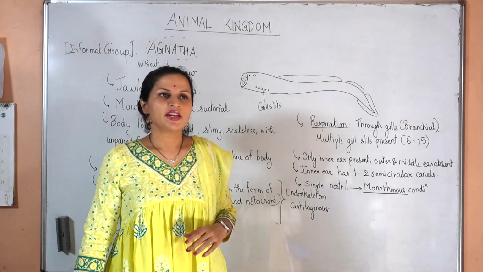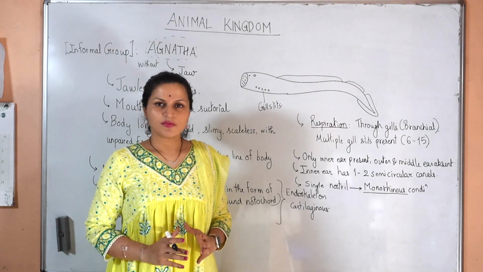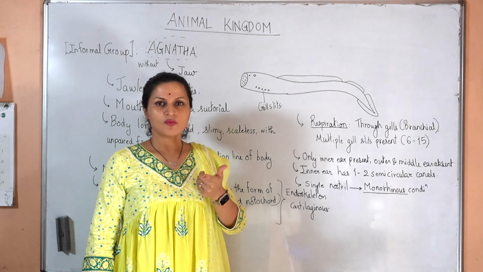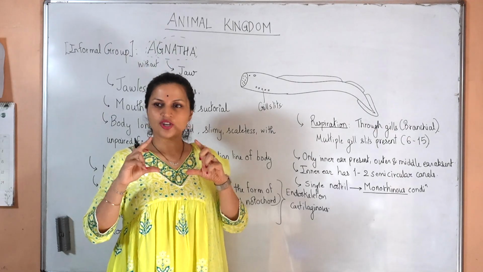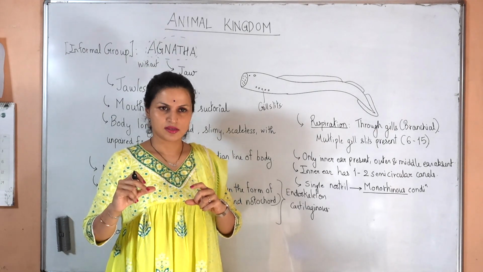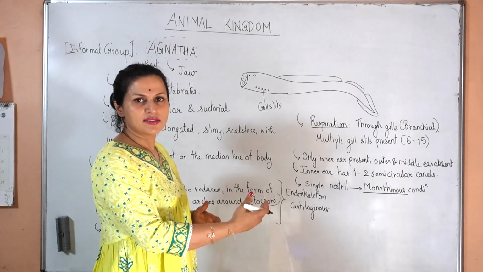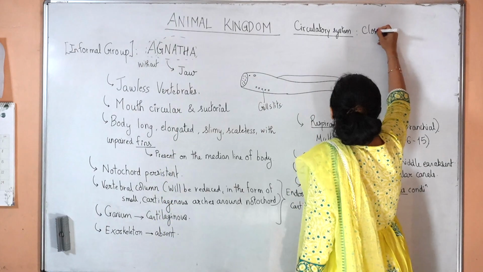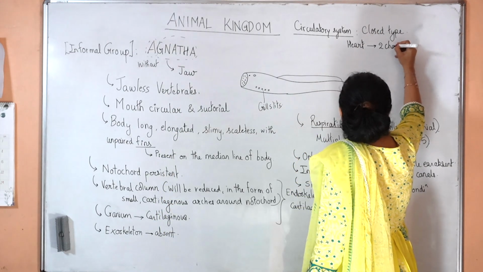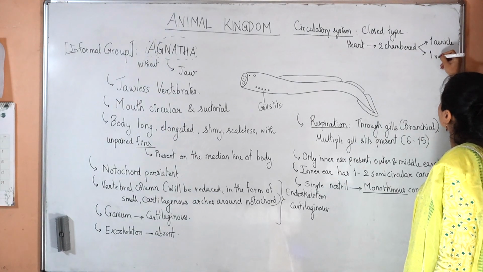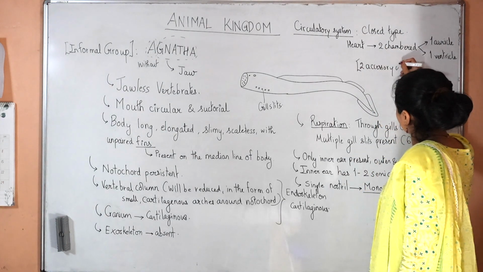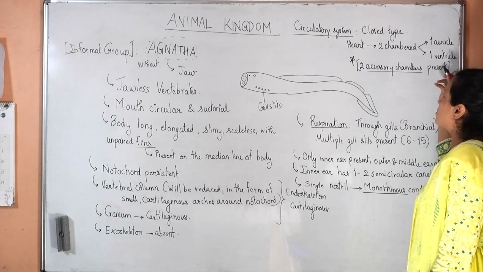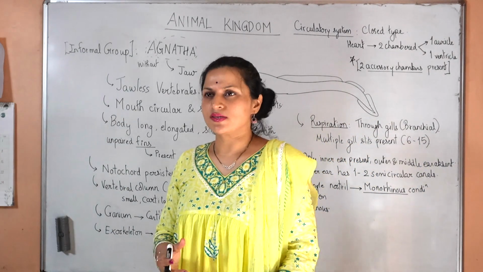Next we talk about their circulatory system. It is a closed type of circulatory system. They have a heart for pumping blood. The heart will be two-chambered, one auricle and one ventricle, whereas we have a four-chambered heart, two auricles and two ventricles. The fishes, which are one step higher chordates, also have a two-chambered heart with one auricle and one ventricle. Two accessory chambers may also be present. You can read about it further and find out how and why they are present.